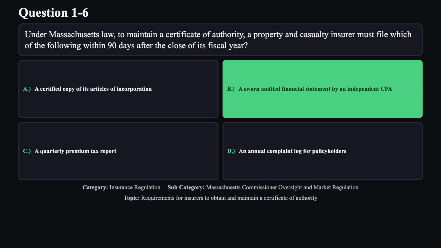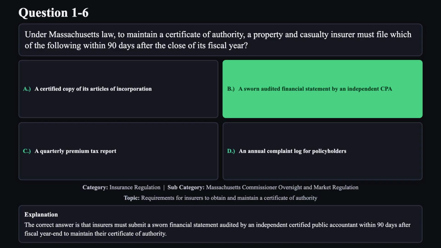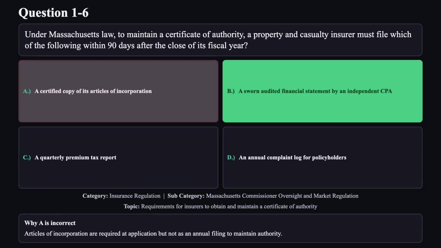The correct answer is B. The correct answer is that insurers must submit a sworn financial statement audited by an independent certified public accountant within 90 days after fiscal year end to maintain their certificate of authority. Reason A is not correct. Articles of incorporation are required at application but not as an annual filing to maintain authority.